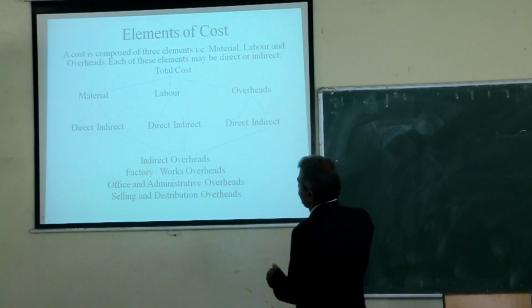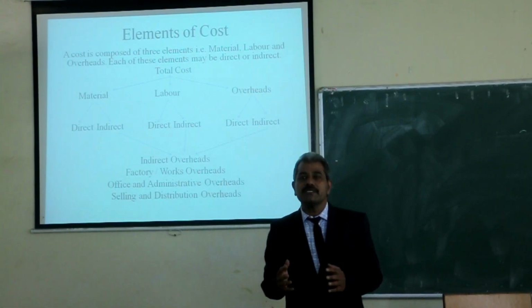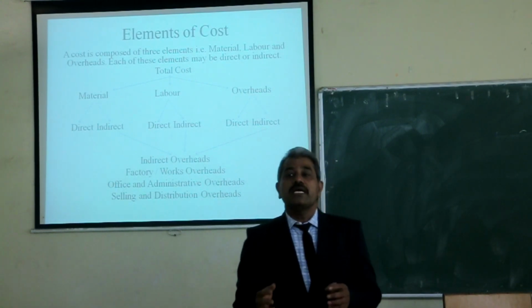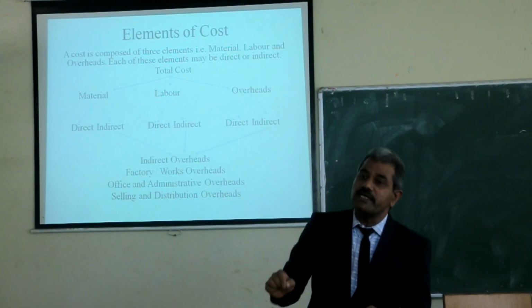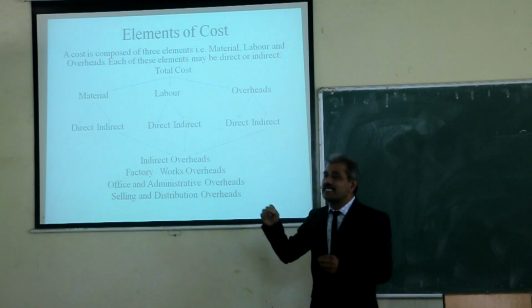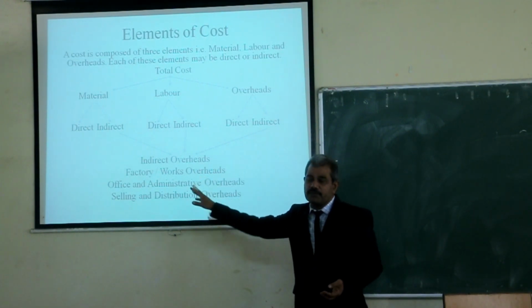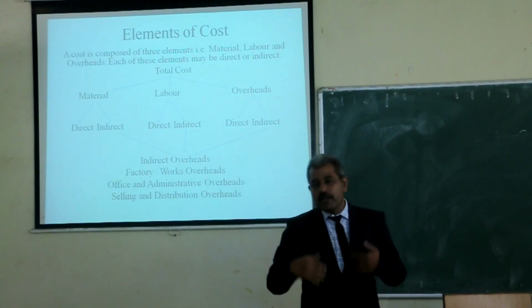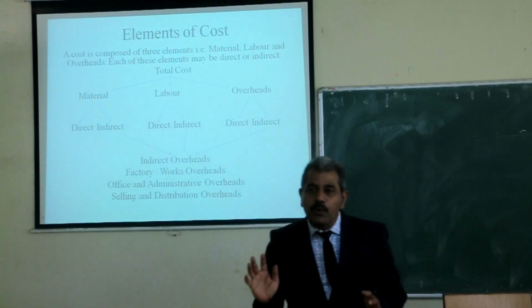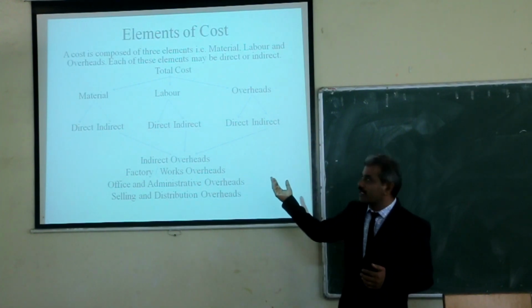Next is labor, direct labor and indirect labor. Direct labor means those who are working directly in the production process. The laborers or employees who support the production process are called indirect laborers.